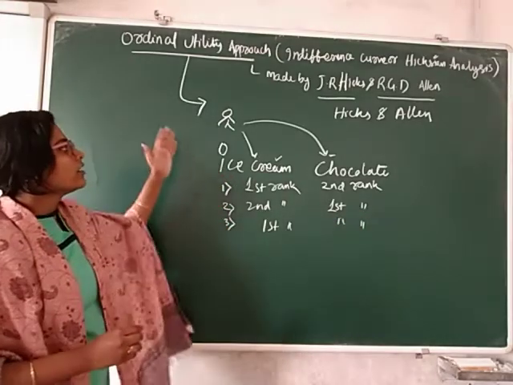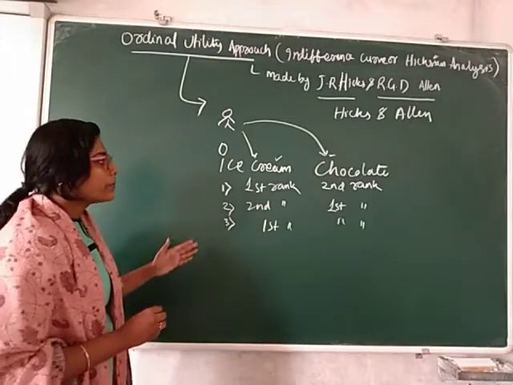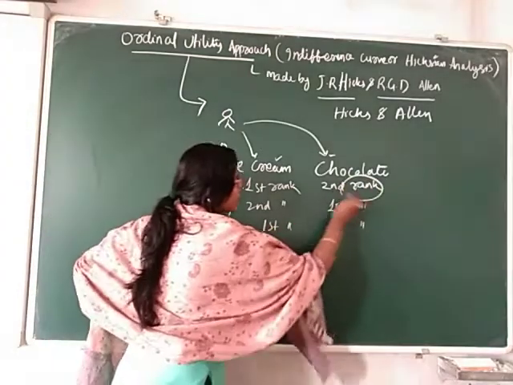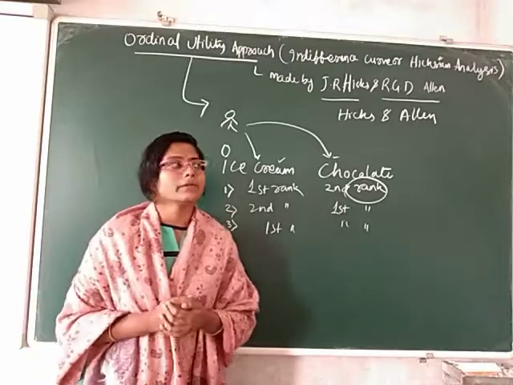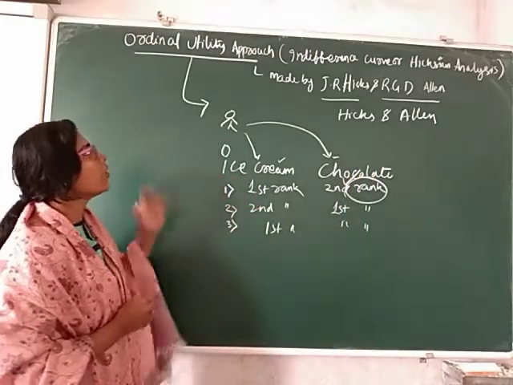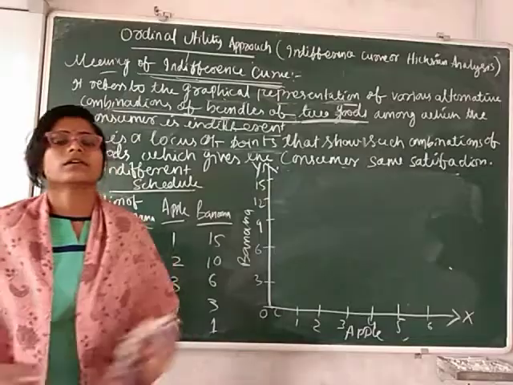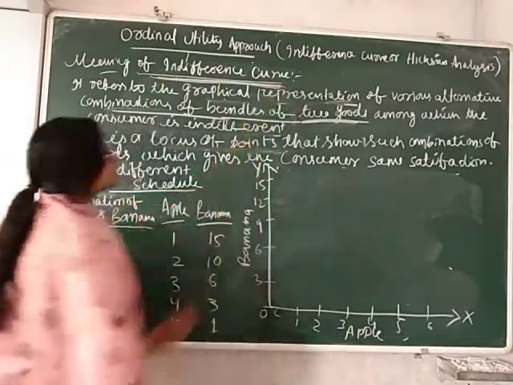So here the concept says that utility can be measured in terms of rank. Thus ordinal utility means utility can be measured in terms of rank. So this is the concept related to the ordinal utility approach. Our next concept is the concept of the indifference curve.